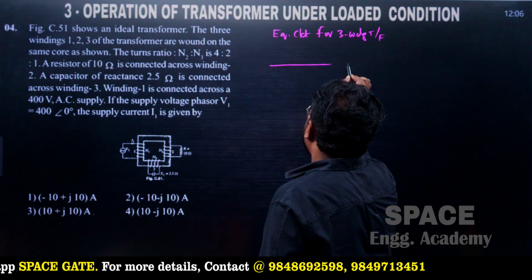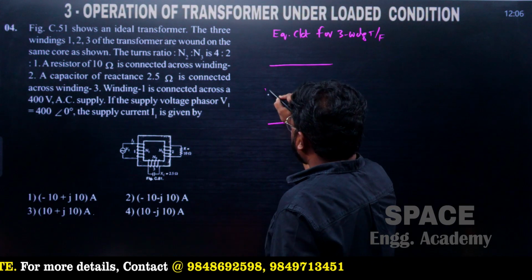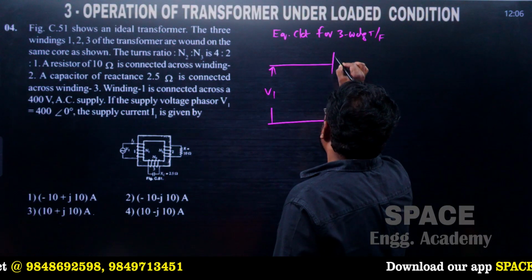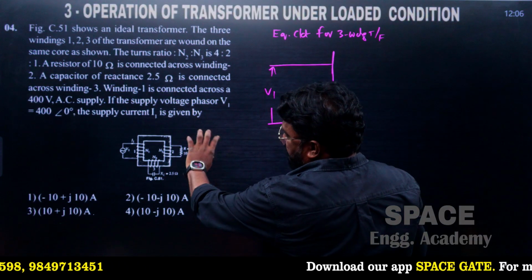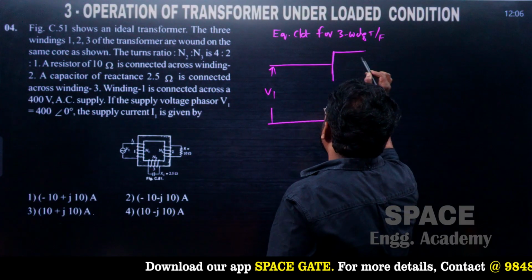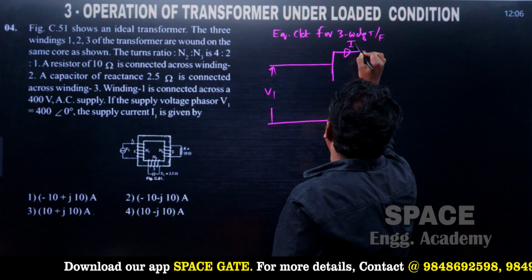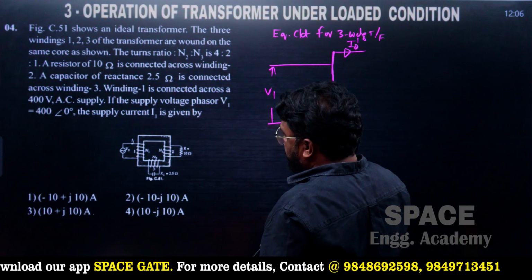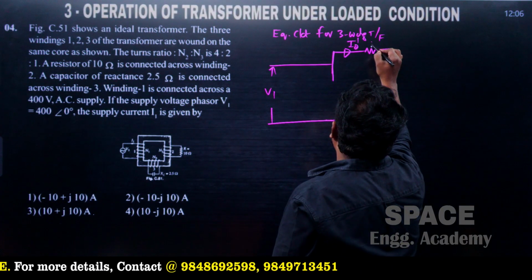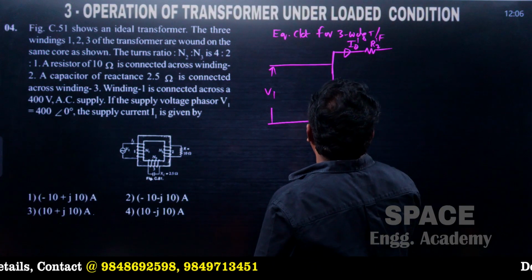So now first, the primary side voltage, we can write that as V1, and by transferring these secondary parameters from secondary to primary side, we will get the current, which we can call I2 dash, and after the resistance is transferred, we can call it R2 dash.